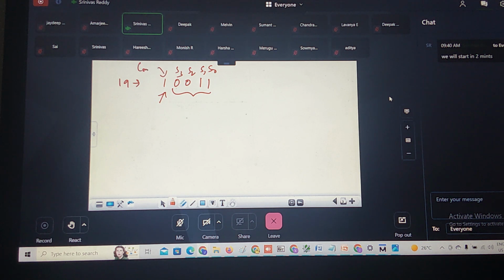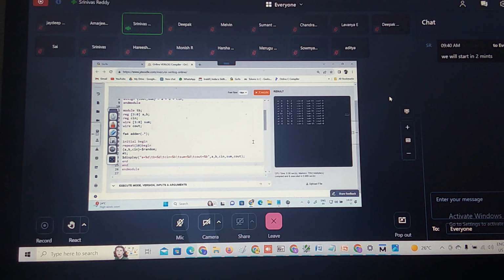The sum takes 4 bits, so 0011 means 3, and Cout is equal to 1. This is the result I am getting here: 12 plus 6 plus 1 gives 3, and Cout is 1. Do you understand?